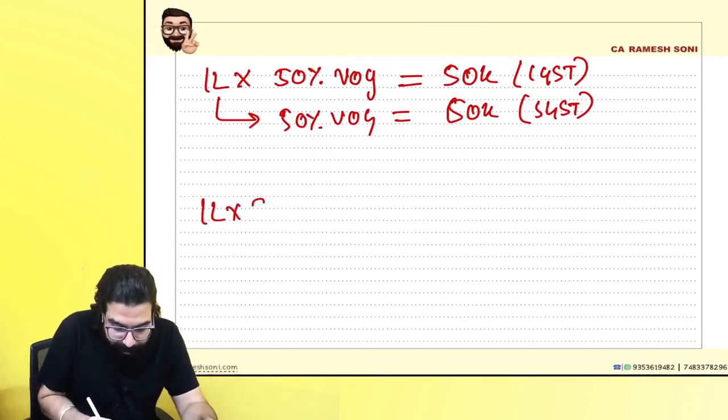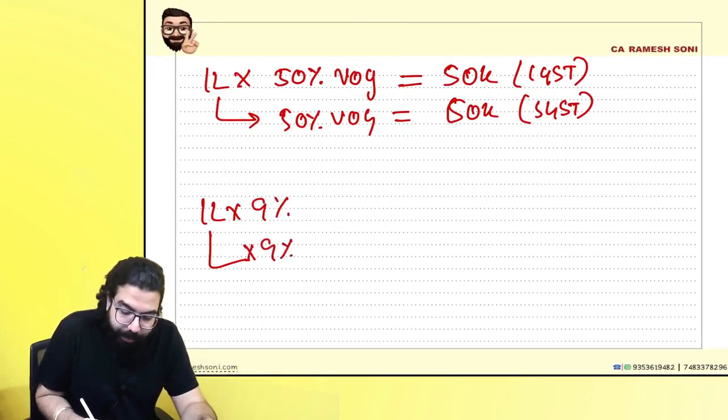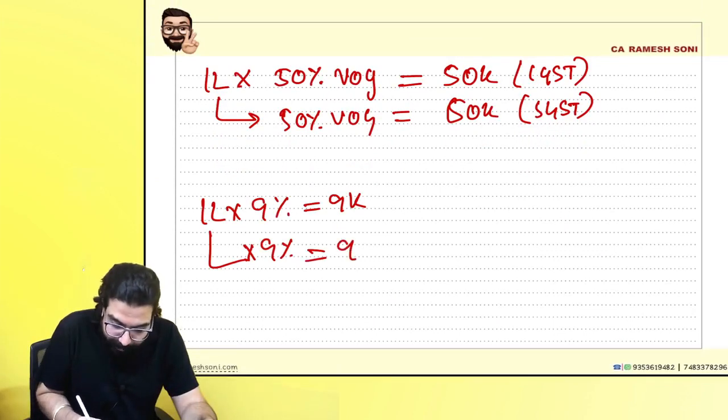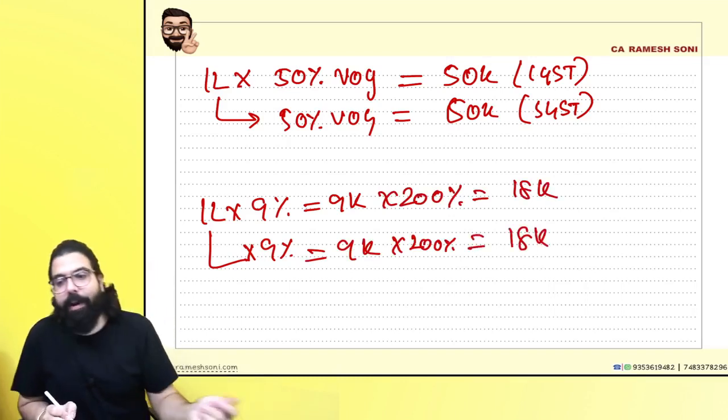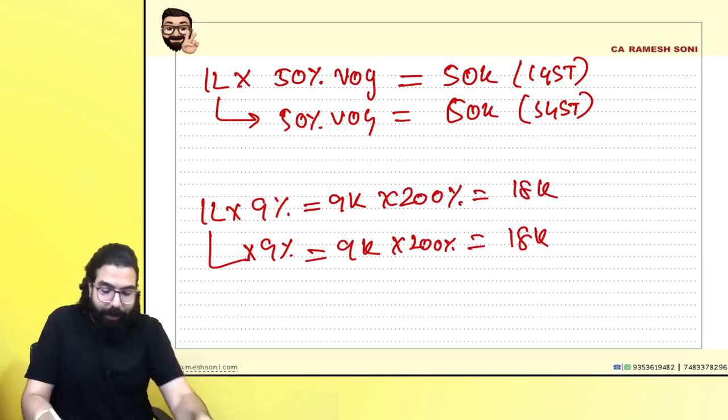Sir, 1 lakh rupees into 9% and 1 lakh rupees into 9%. So 9% is 9,000 rupees, 9,000 rupees, sir. 200% will be how much? Sir, 18,000 rupees and 18,000 rupees. Everyone, I hope it is clear. Listen to me very carefully.